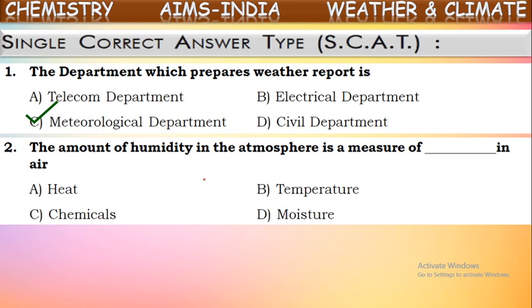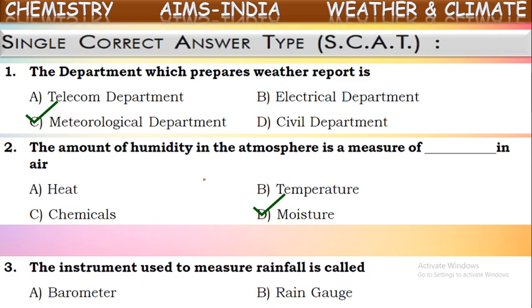Generally, humidity will be more in hot conditions. When the temperature is high, more water from water bodies evaporates and causes more water vapor in the atmosphere. So we feel humid. Okay, the measure of moisture is humidity.